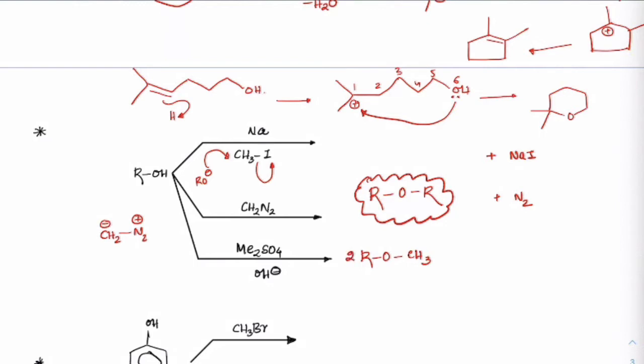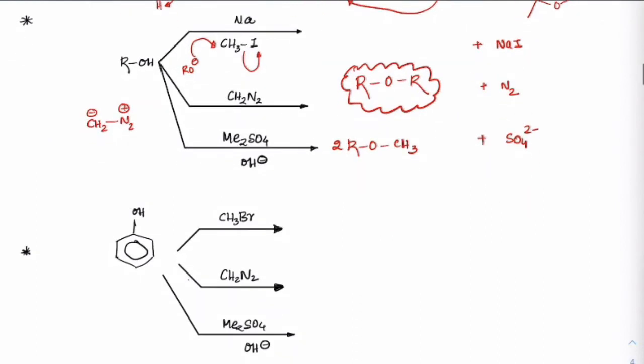So if you have 2 moles, we can have 2 moles of this, and SO4 2 minus will be out. The same logic we can apply even for phenols. So if we take phenols and react with these three, we can get similar products here. So we can get this as OCH3. Here also we can get the same product.